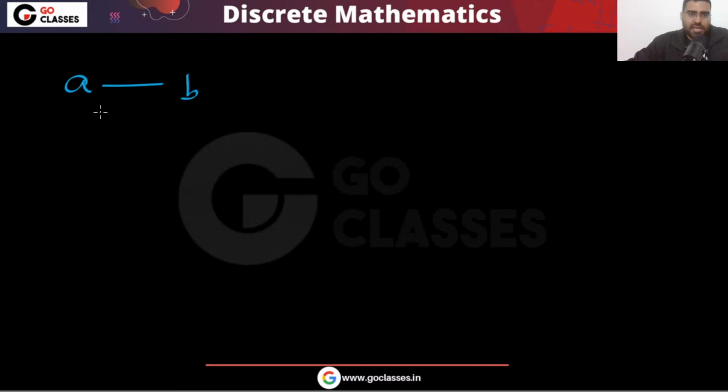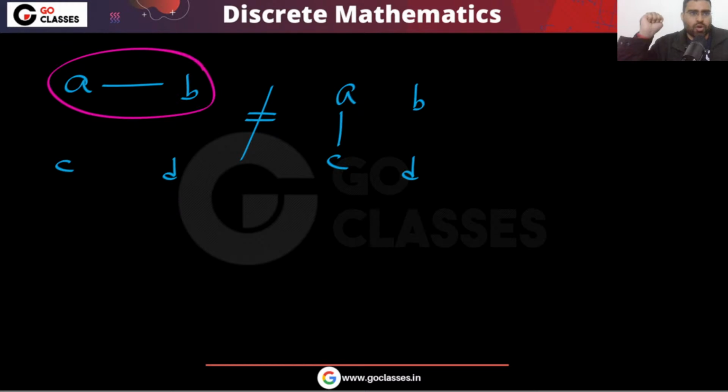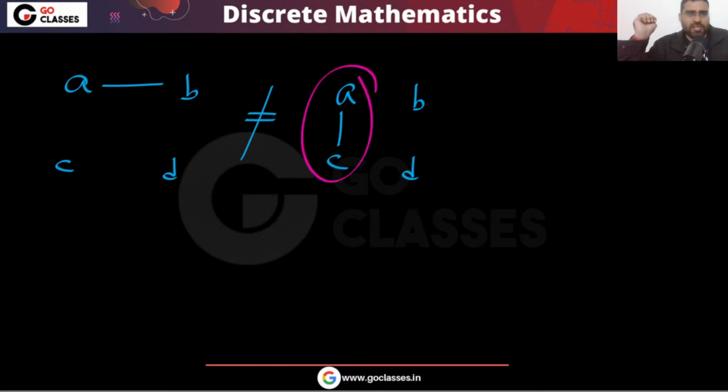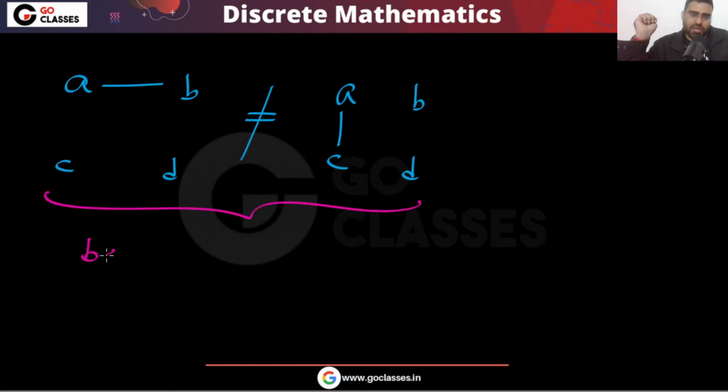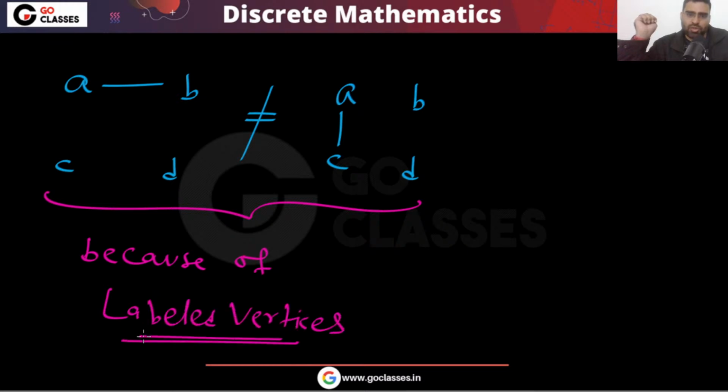For example, a b c d, this graph is different from this graph. These two graphs are different, because here a comma b are adjacent, and here a comma c are adjacent. So these are different because of labeled vertices. Because we have labeled vertices, that is the reason these two graphs are basically different.